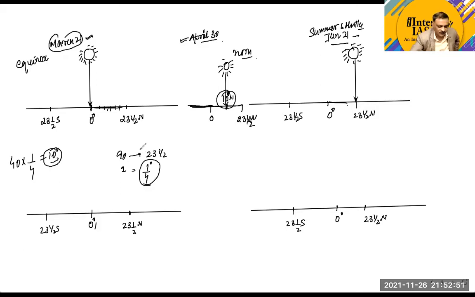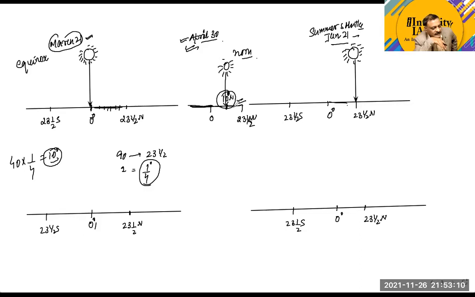Sun is oblique. It may be near to perpendicular, but not exactly perpendicular. On the remaining other latitudes, the sun is going to be oblique.